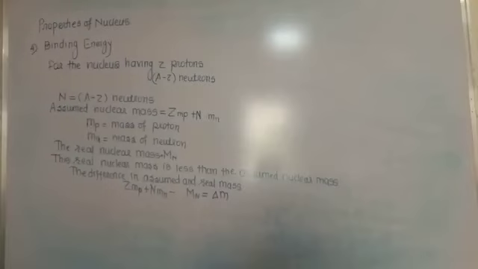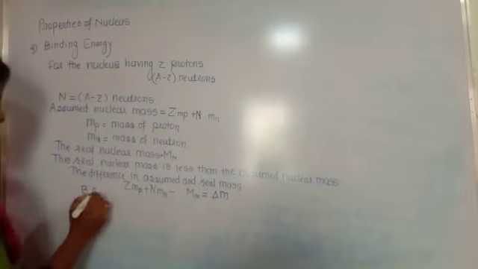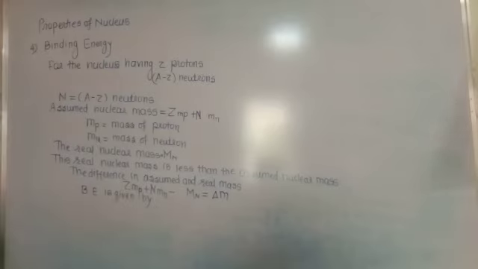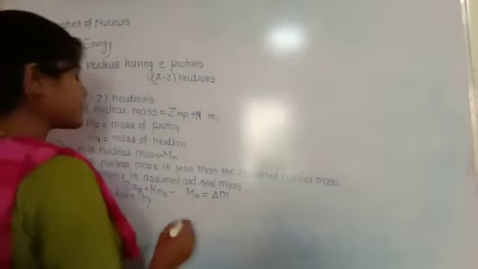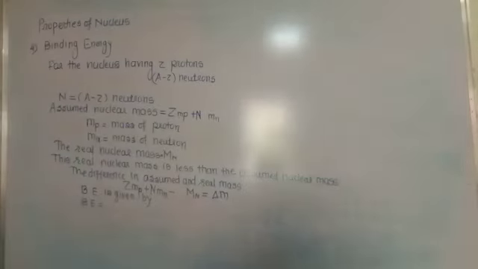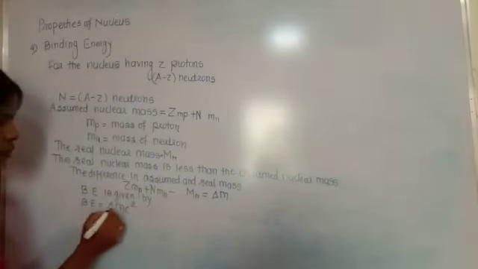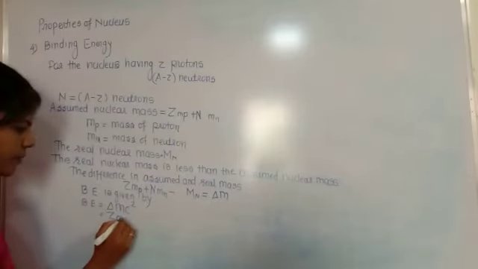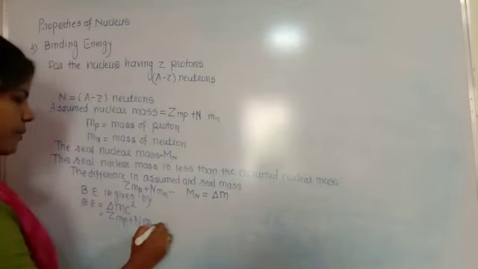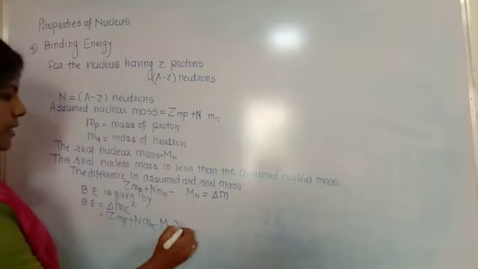This gives the decrease in mass, and therefore the binding energy B is given by the formula: binding energy equals delta M c square. Here delta M is Zmp plus N mn minus capital Mn, multiplied by c square.